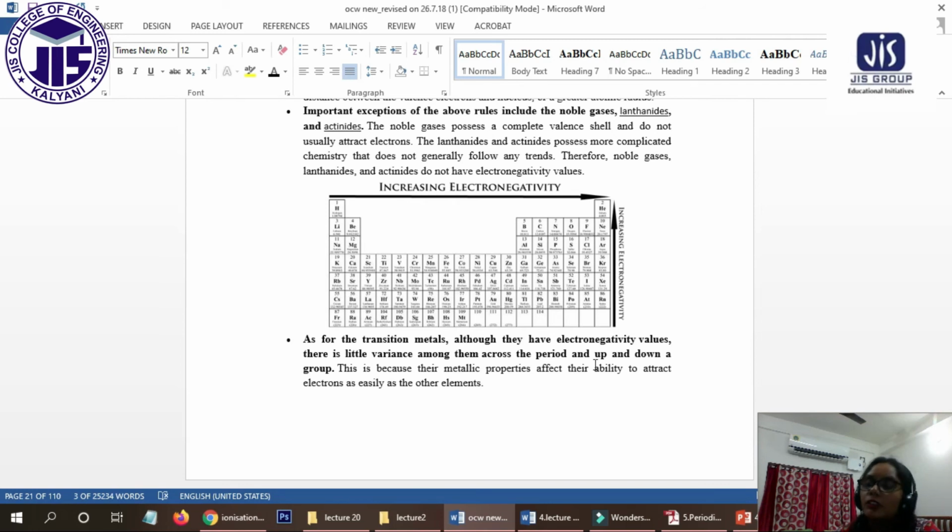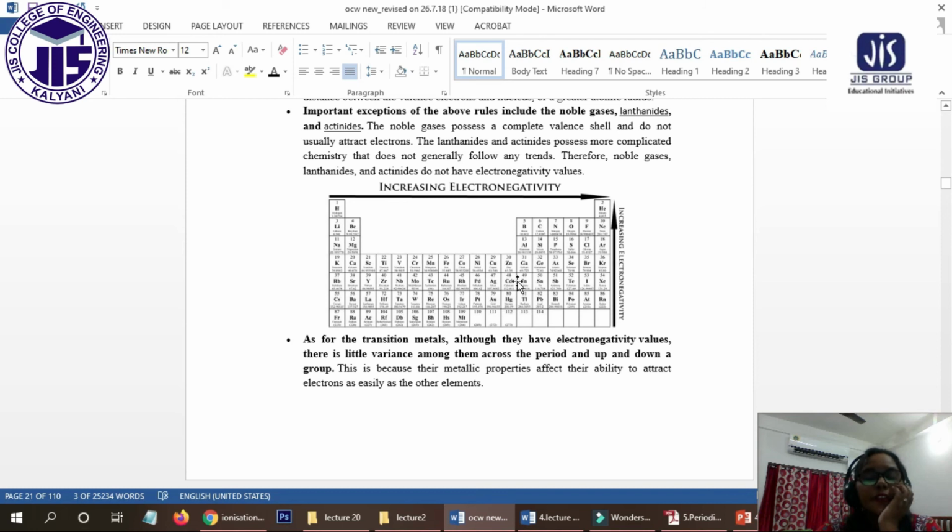To sort out those demerits, the modern periodic table has been incorporated, where the elements are arranged according to their atomic number, not the mass. If we arrange the elements according to their atomic number, some of the demerits we have will be solved.